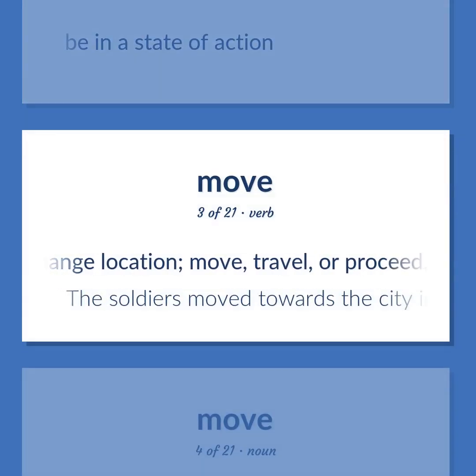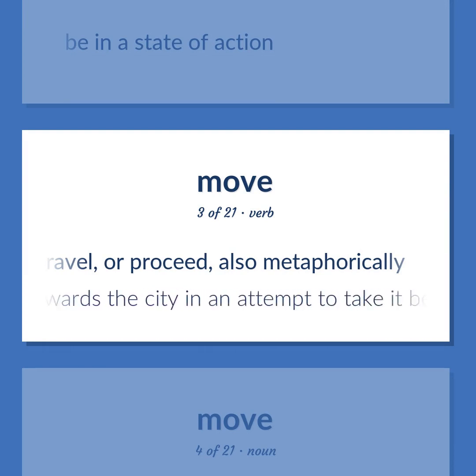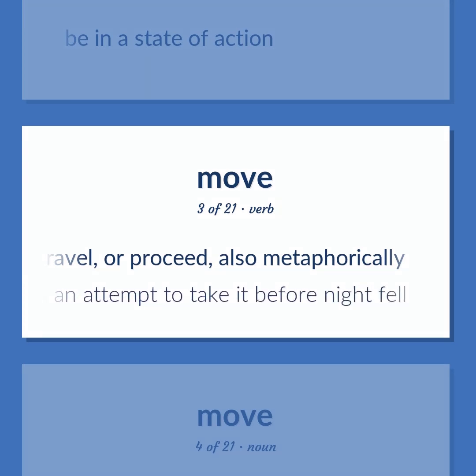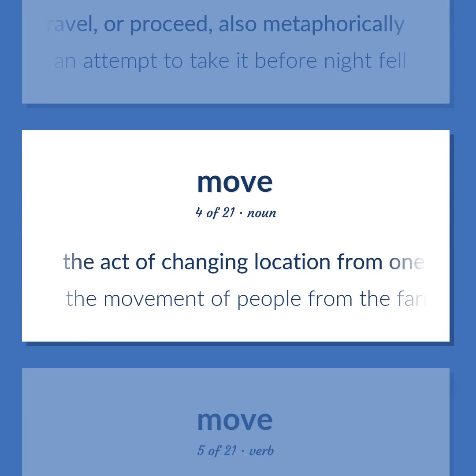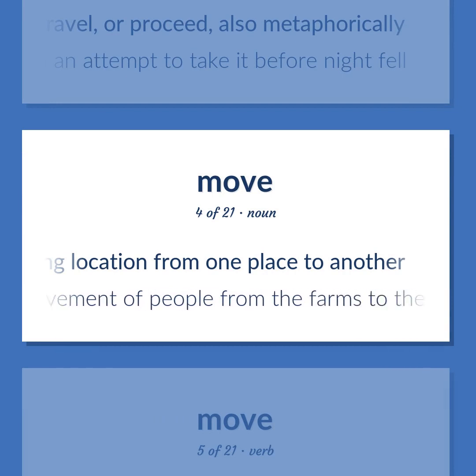Change location. Move, travel, or proceed, also metaphorically. The soldiers moved towards the city in an attempt to take it before night fell. The act of changing location from one place to another. The movement of people from the farms to the cities.